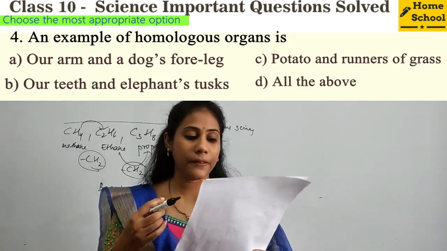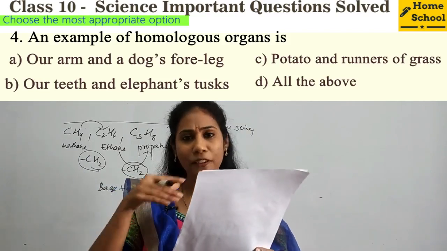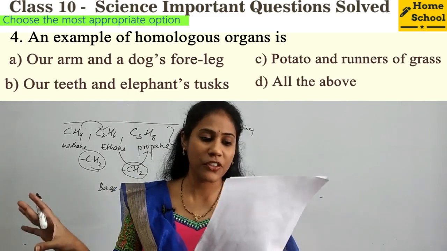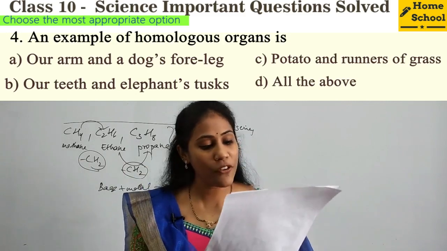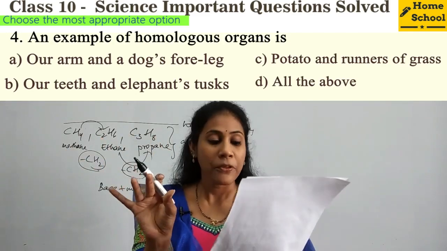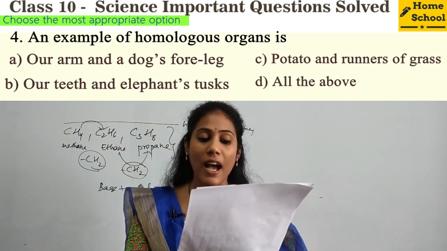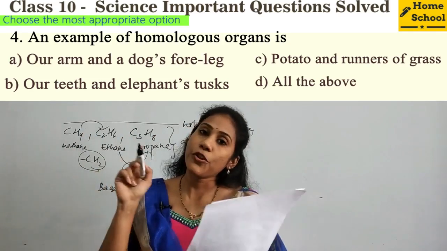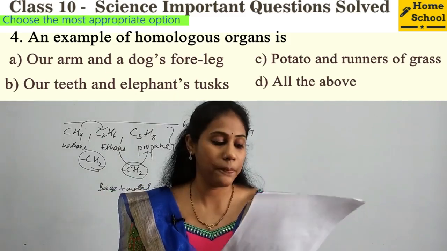Second one, our teeth and elephant's tusk. Elephant tusk is nothing but the elephant's long teeth-like structures. So both have the same structure, but the function is different, right? And potato and runners of grass, both have the same structure. There is a structural resemblance, but the function is different, right? So all the three options are homologous organs only. See the fourth option, all the above. So all the above is the correct option. So option D is correct here.